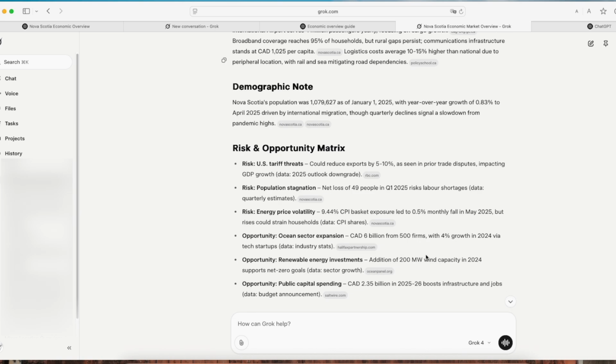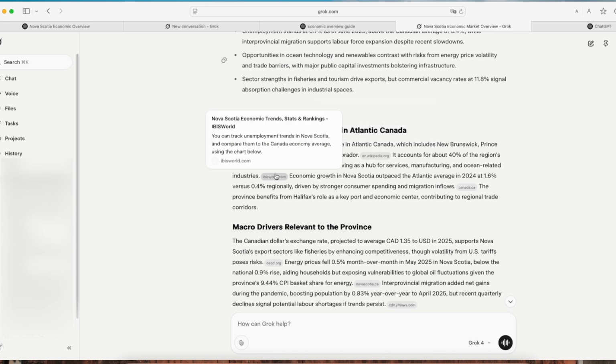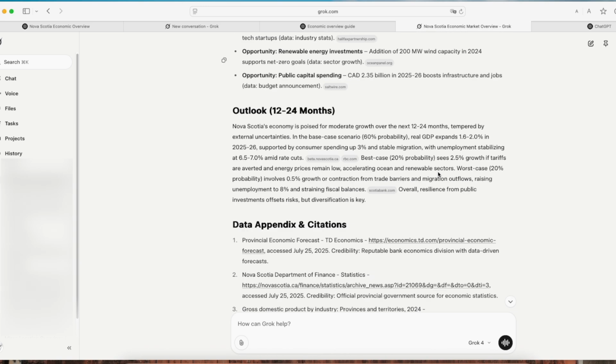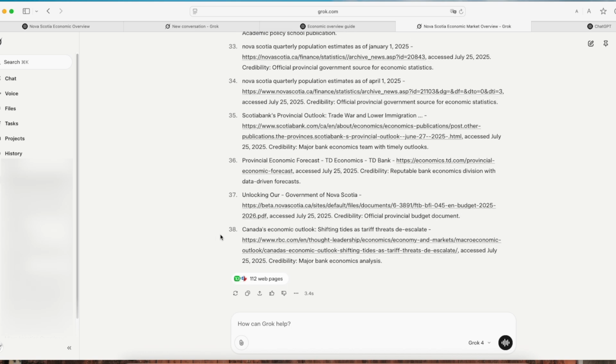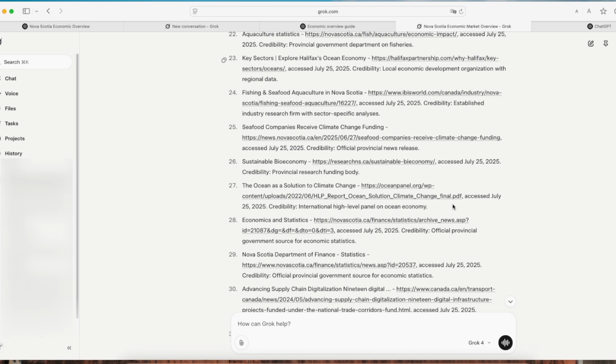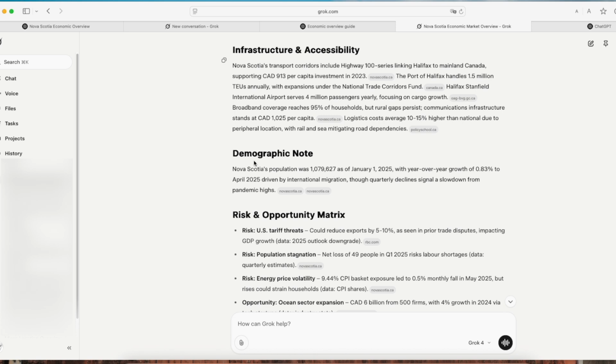Grok 4, however, is incredibly fast. It already produced results, but to be honest, they aren't what I expected. It checked a massive 38 sources, but the report itself is disappointingly brief, especially sections like demographic notes, just one sentence. Definitely not acceptable for me.